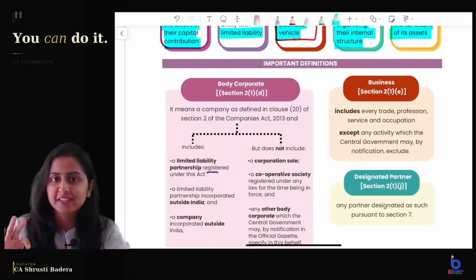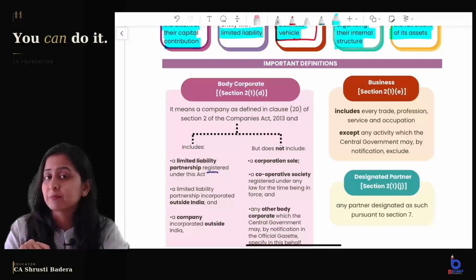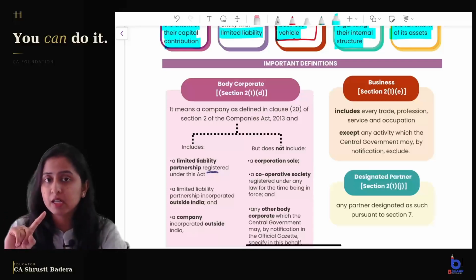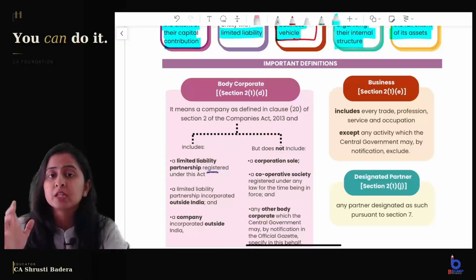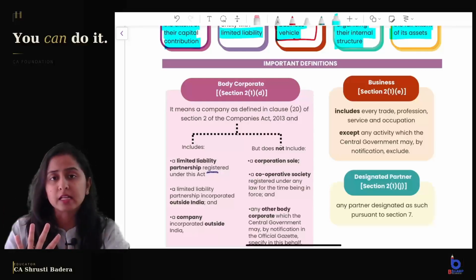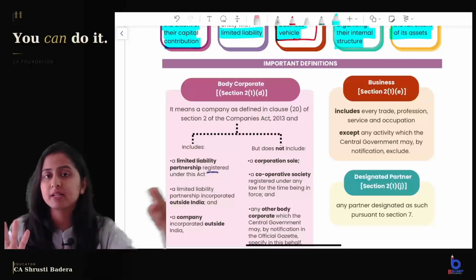Coming to important definitions. The first definition given is body corporate. Why do we need to study this? Because section 5 says who can be a partner, and it says that a body corporate also can be a partner. We will look at section 5 differently, but I am giving you the reference. That is why we need to study who is a body corporate. 4 are included in the definition of body corporate and 3 are excluded.